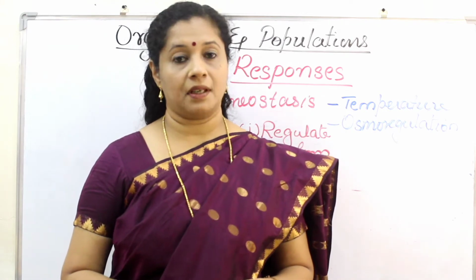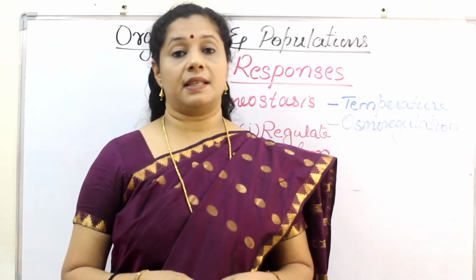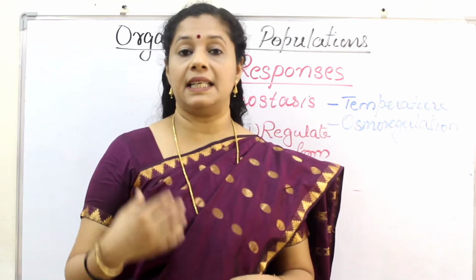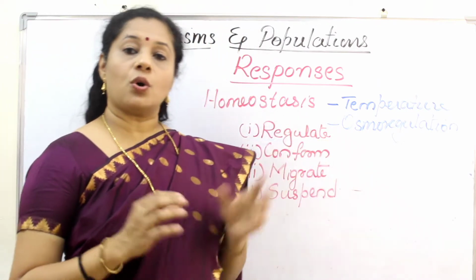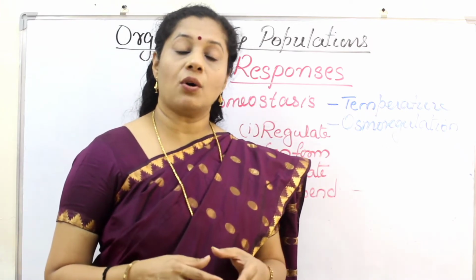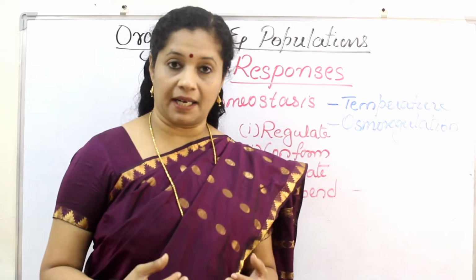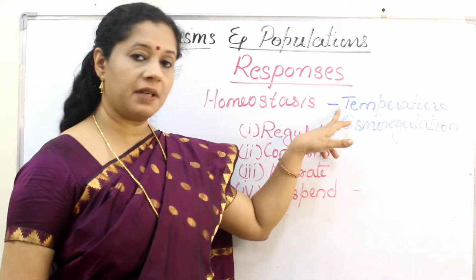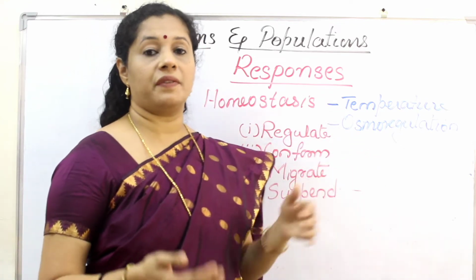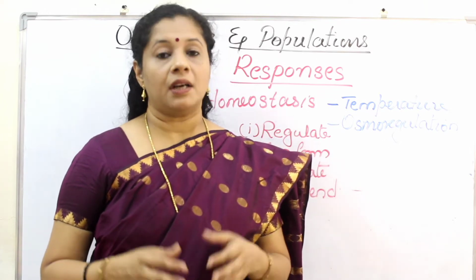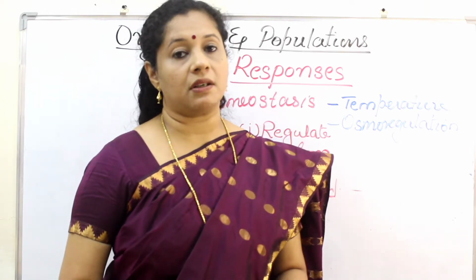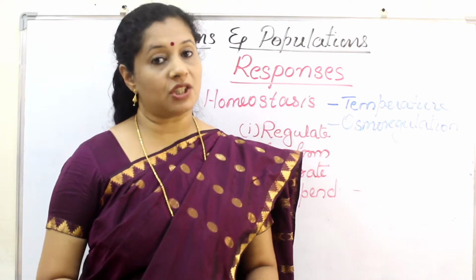Why? Because higher organisms have developed a constant internal environment that is called homeostasis. So homeostasis means maintenance of a constant internal environment in terms of body temperature and osmoregulation of their body fluids. For example, mammals and birds, we have a constant body temperature. Wherever we go, our temperature is not going to change.